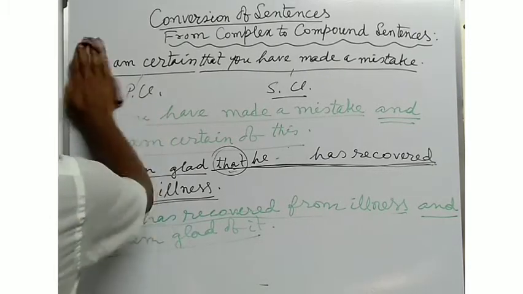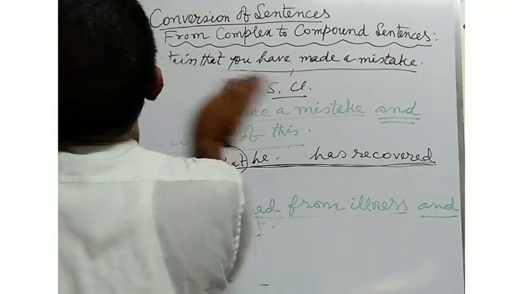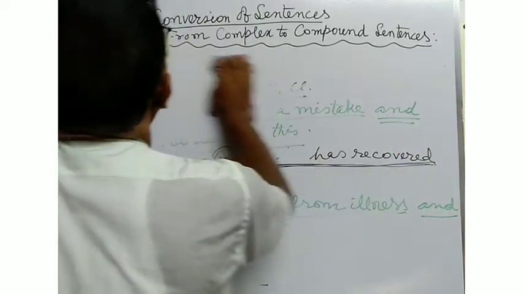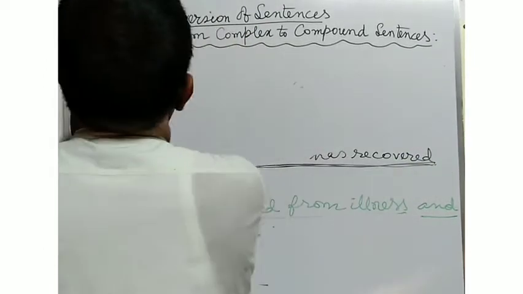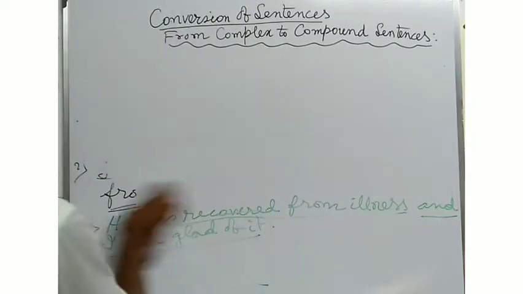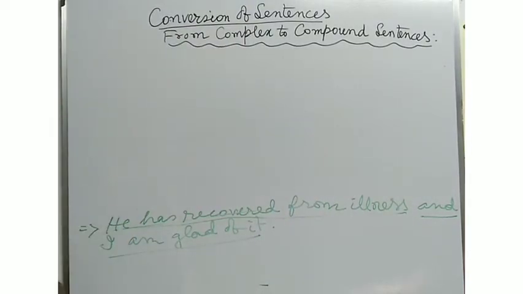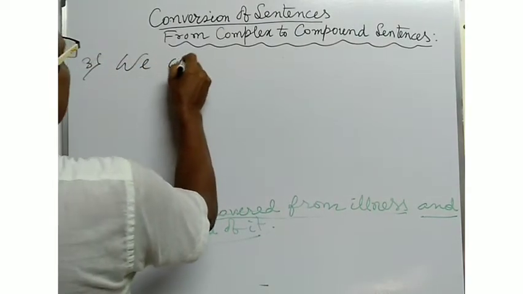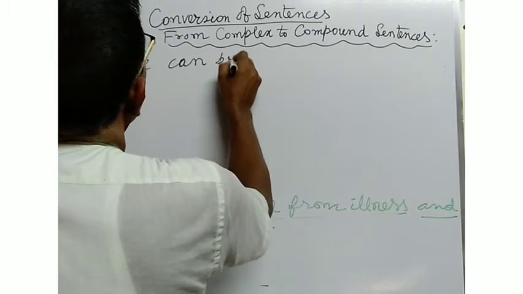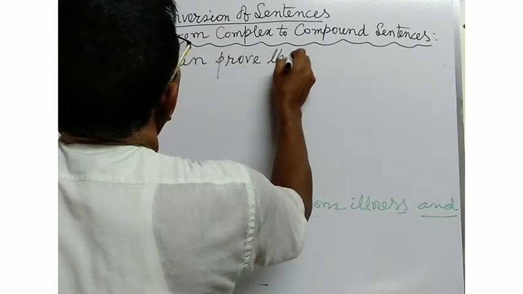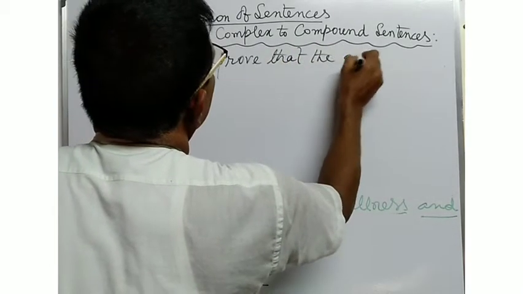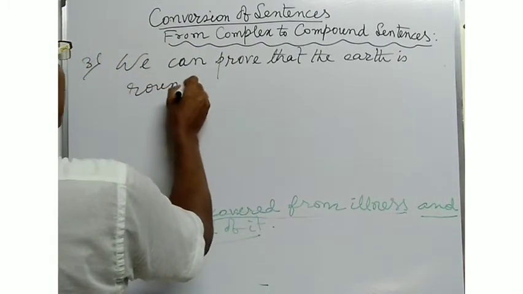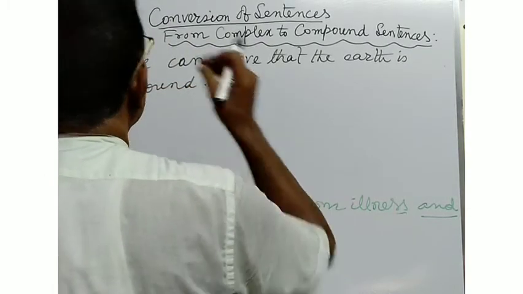Now, in another example: we can prove that the earth is round.